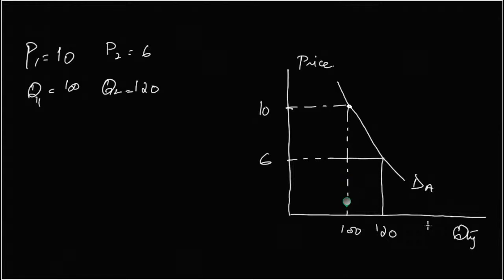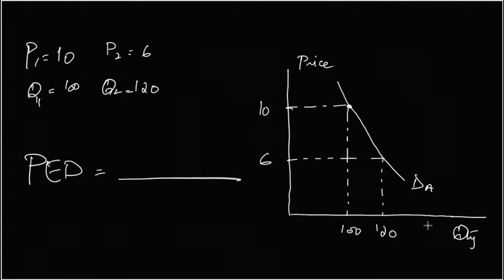Okay, let me tell you. 6 minus 10 divided by 10. So it's minus 4 divided by 10, which is minus 2 by 5. That is divided by, this would be in the denominator. Percentage change in price is in the denominator.